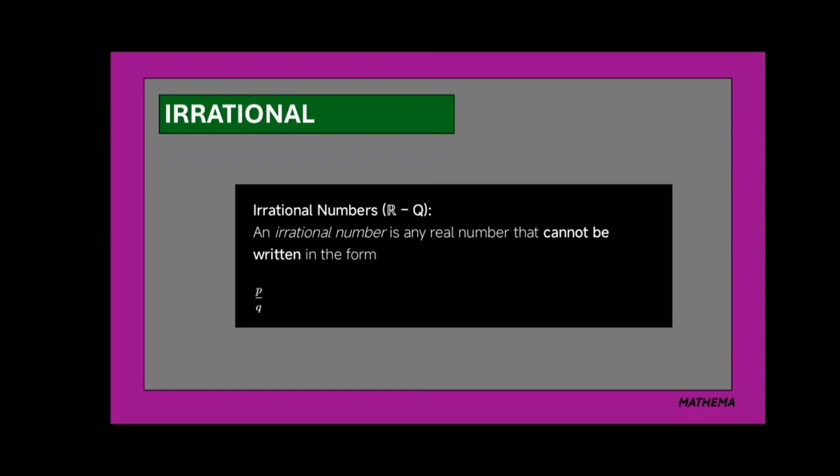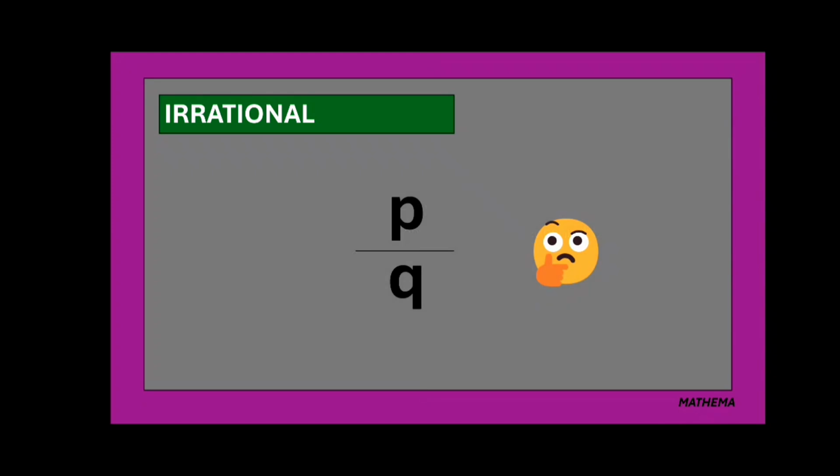Now let's see what irrational numbers are. An irrational number is a real number that cannot be written in p by q form. Again, what is this p by q? For any irrational number, let's say x, x should not equal p by q.